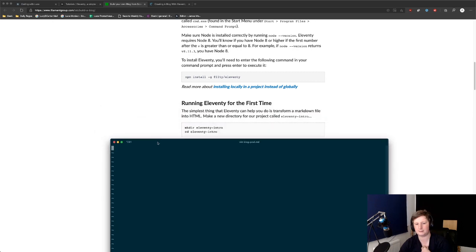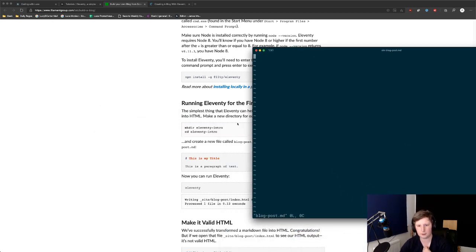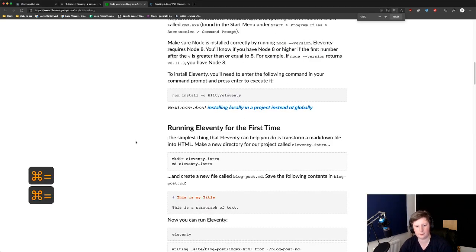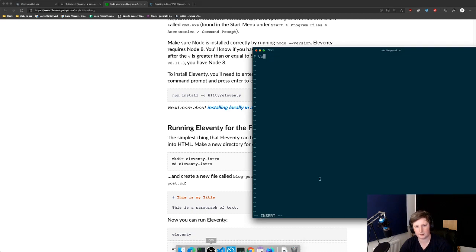Because I don't need a whole text editor just for this. So what we're going to do is we're going to press I. I puts us in insert mode, which means that we can start actually putting some content in. So all we're going to say is, I know it says this is my title, but I'm going to zoom in a bit. There we go. I want to make sure everyone can read it all right.